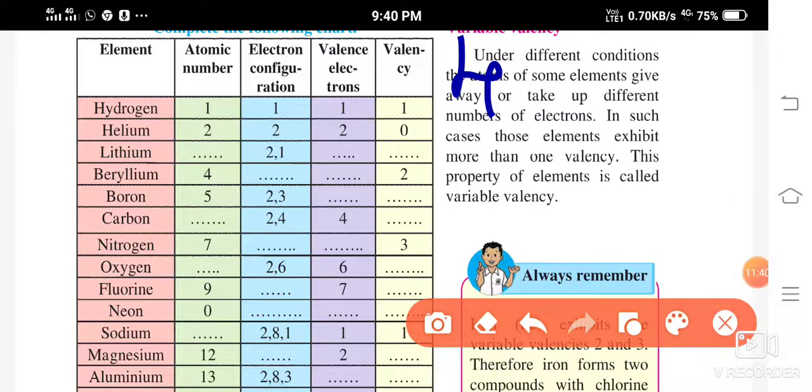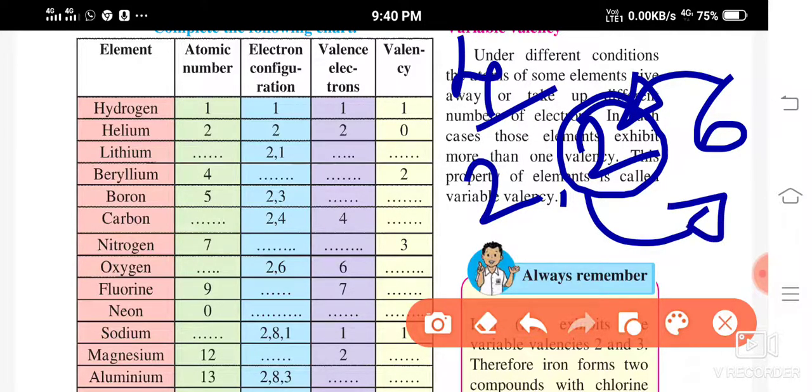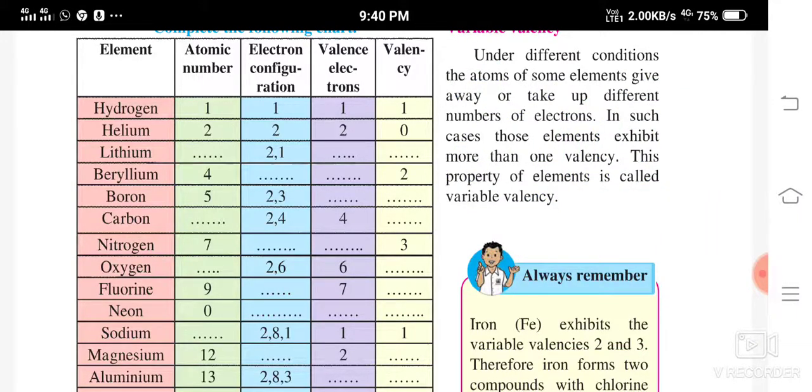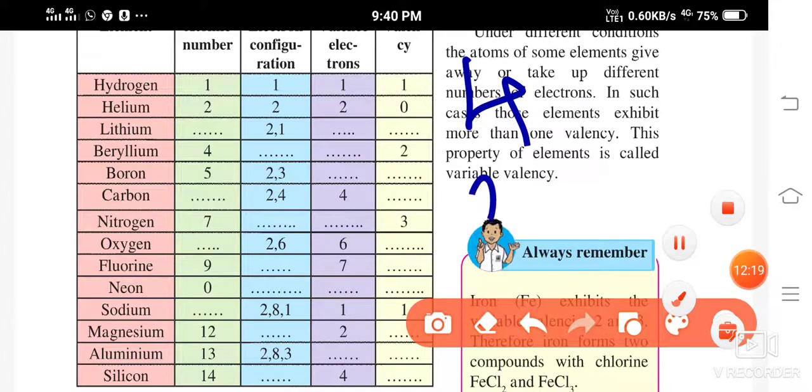Now beryllium. The atomic number is given as 4. How do we write the electronic configuration? The first shell takes a maximum of 2 electrons, so 2 electrons remain from the 4. To become stable, it has to either take 6 electrons to attain the octet state, or give away these 2 electrons so that the innermost shell remains.